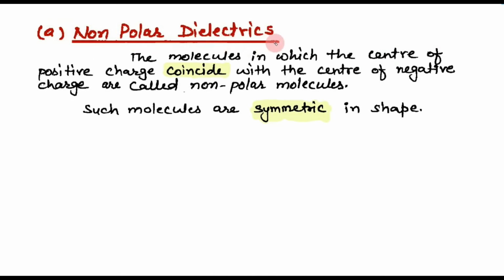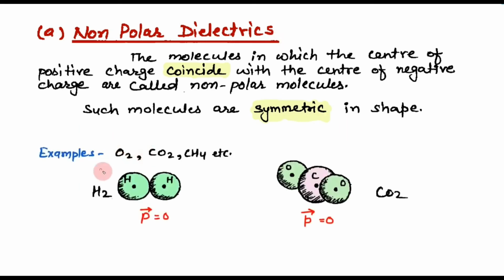Coming to non-polar dielectrics: the molecules in which the center of positive charge coincides with the center of negative charge are called non-polar molecules. Such molecules are symmetric in shape. Examples: O2, CO2, CH4.